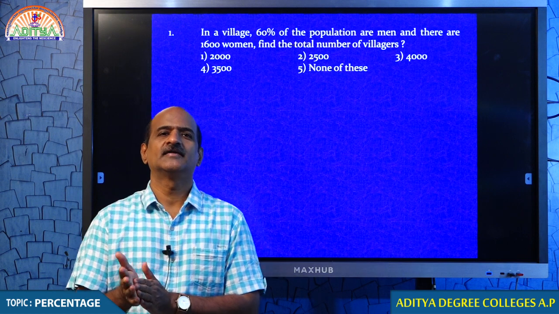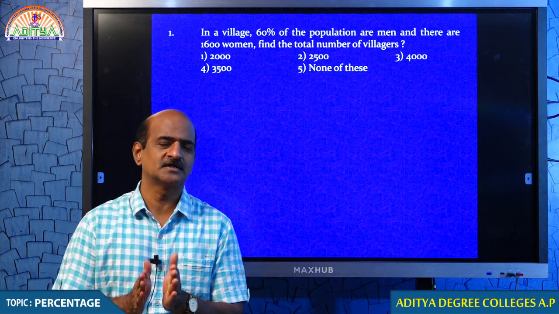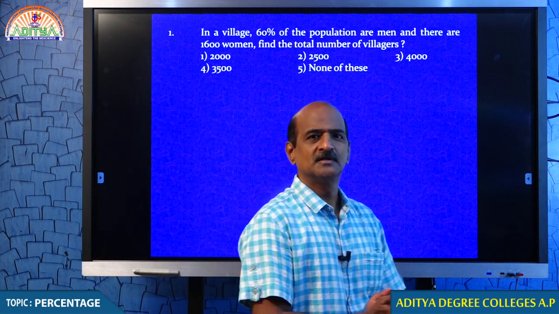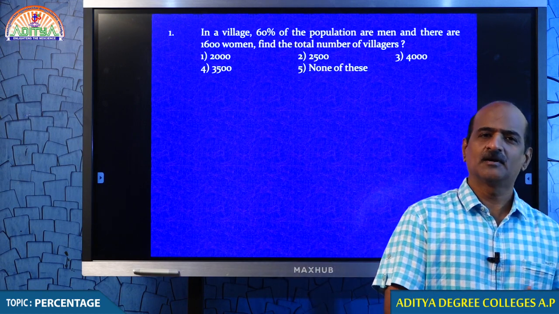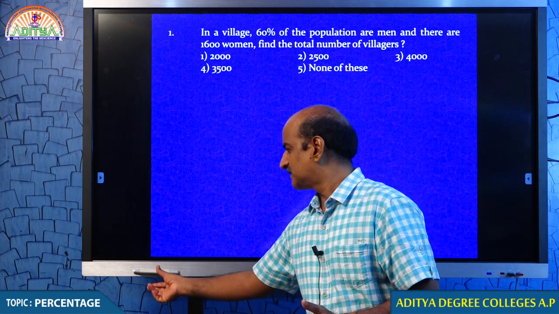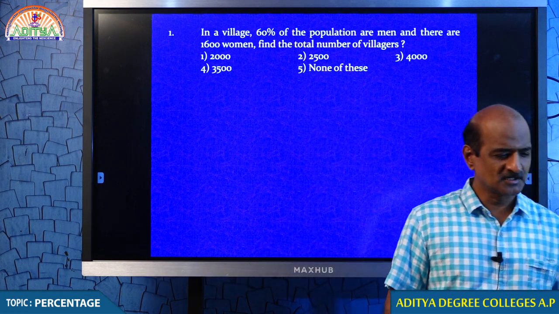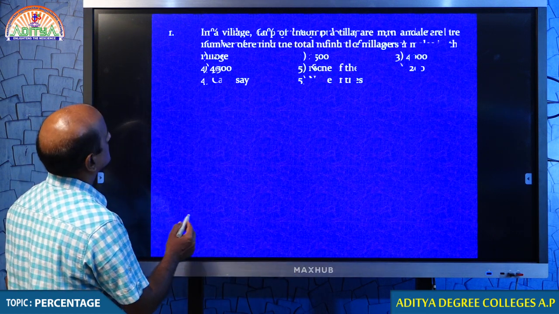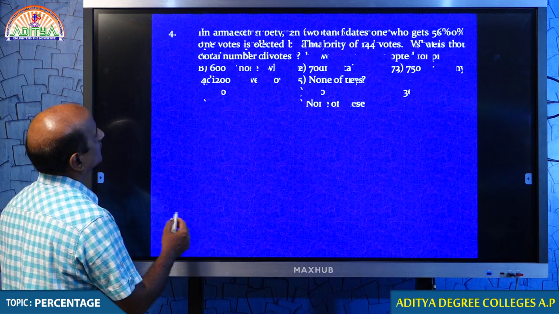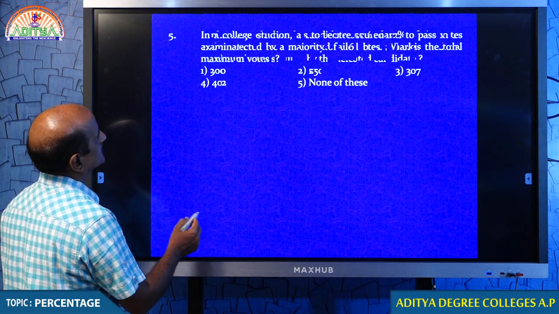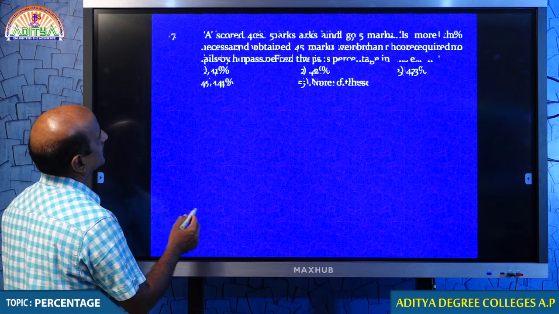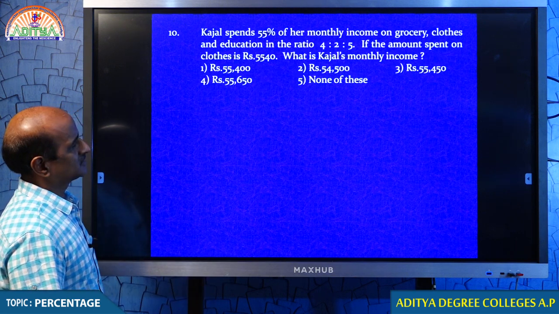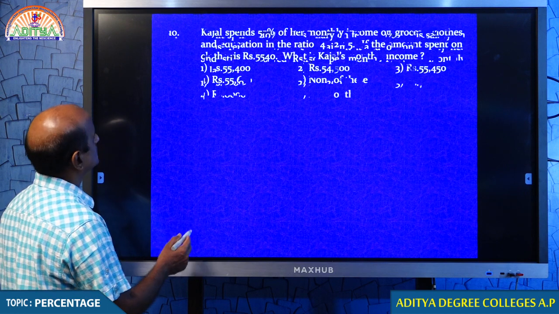Anyway, students, now we understand what percentage calculation is, what percentage comparison is, everything we get right. Based on these basics, we complete the remaining questions from our material, and maybe after this you get some more clarity about this. Now question number 1, and this question is already done. I don't want to touch those questions. 2, 3, 4, 5, 6, 7, 8, 9 and 10. Already we discussed these questions. Up to question number 10 we have completed.